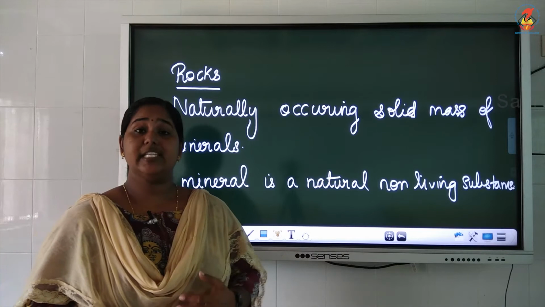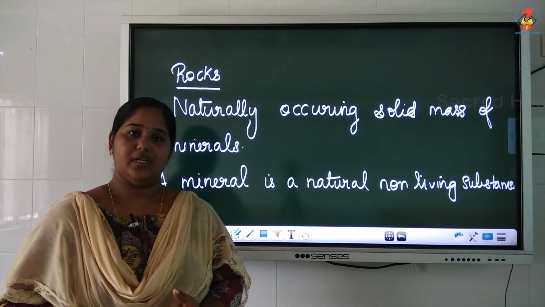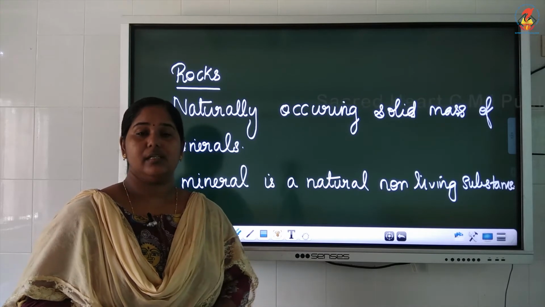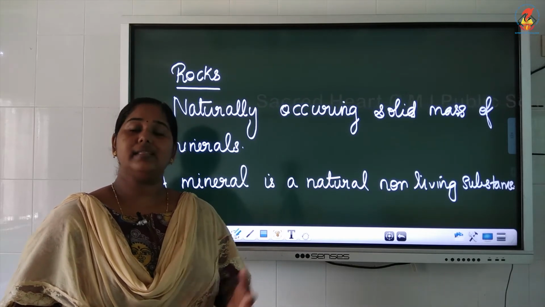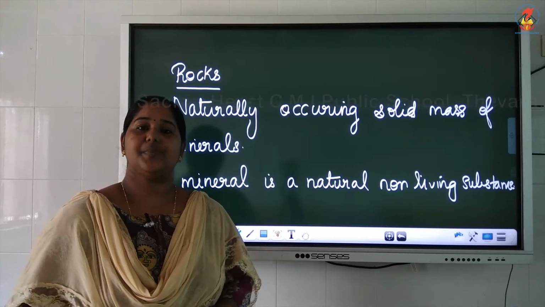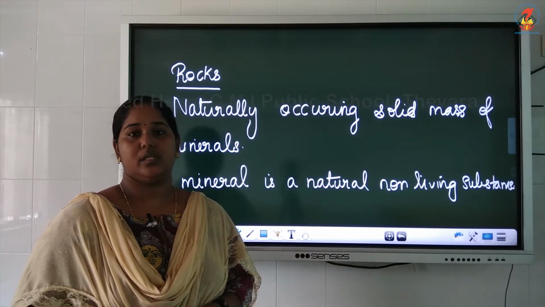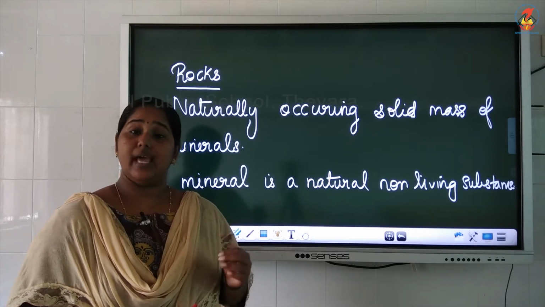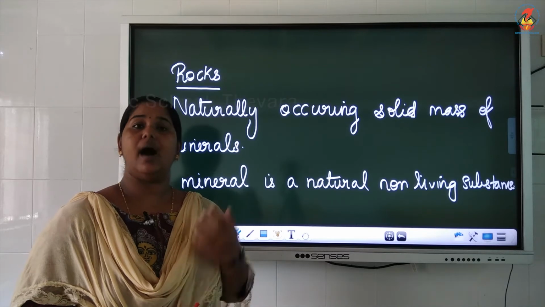There are minerals present in rocks, and the type of rock depends upon the quality, the quantity, and the arrangement of minerals in it. In this chapter, we will study about the different types of rocks depending upon their formation. That means how they are formed.